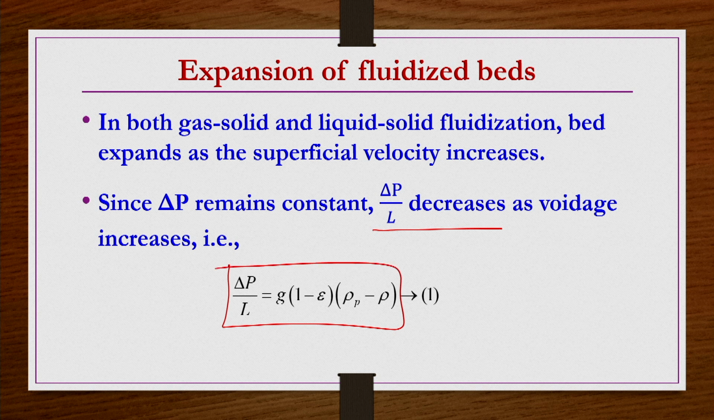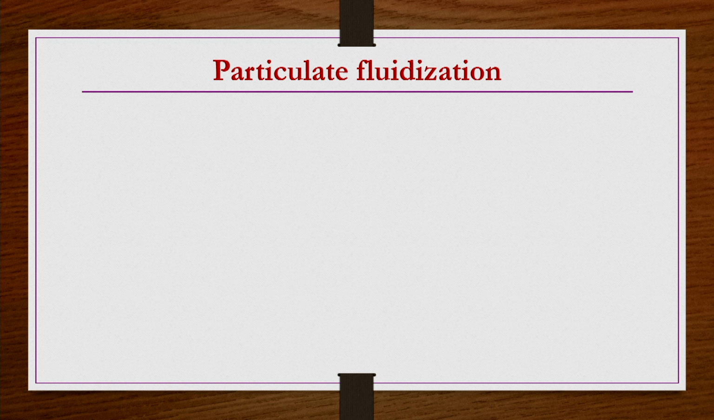So, when epsilon is increasing, though the pressure drop is remaining constant, the pressure gradient is decreasing according to this equation. That is what we have been using. So, this is the equation one can solve and then get the details of the voidage, etc. That depends on how much is the expansion. Okay. So, let us say now particulate fluidization.